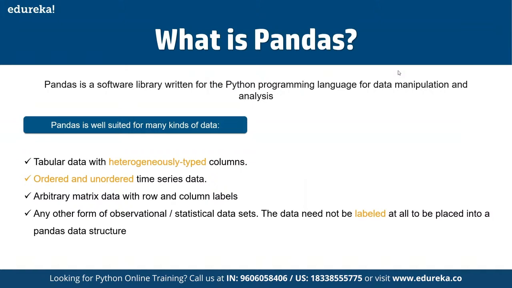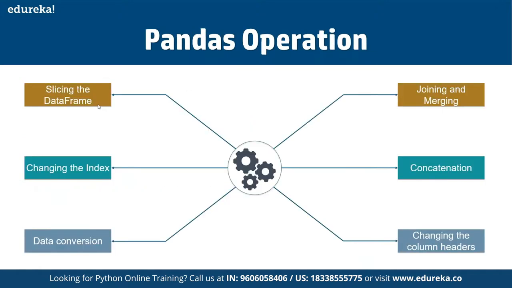Pandas is basically a library written for the Python programming language for data manipulation and analysis. Pandas is useful for heterogeneously typed columns, and we can work with ordered and unordered data sets as well. We can use it for creating multiple data frames where we can store data, and then we can even perform calculations on top of it. By using pandas, we can slice the data frames, change the index, convert data, and perform join and merge operations.